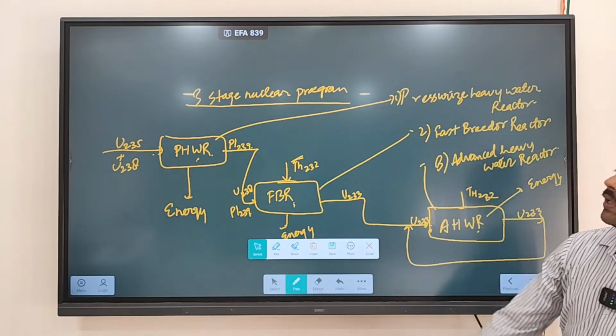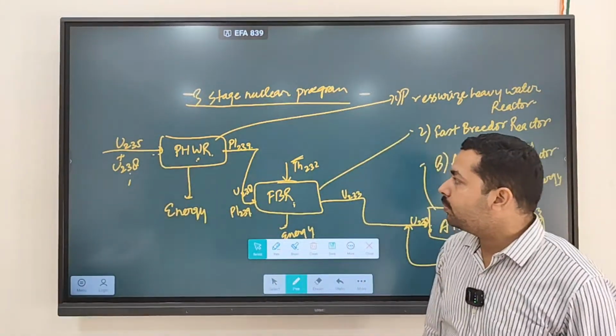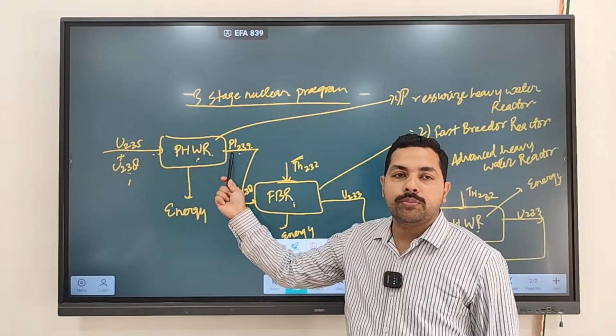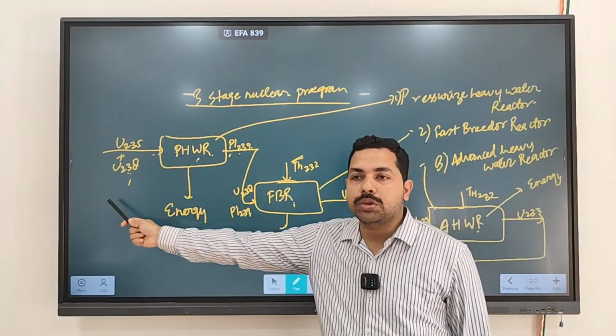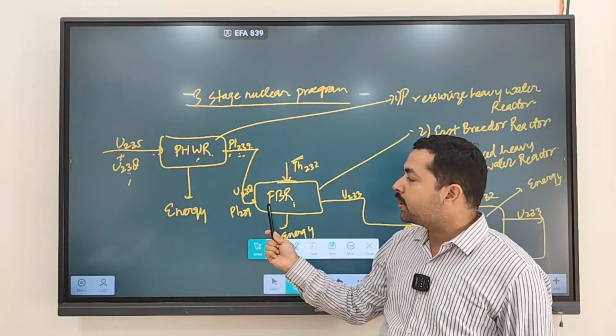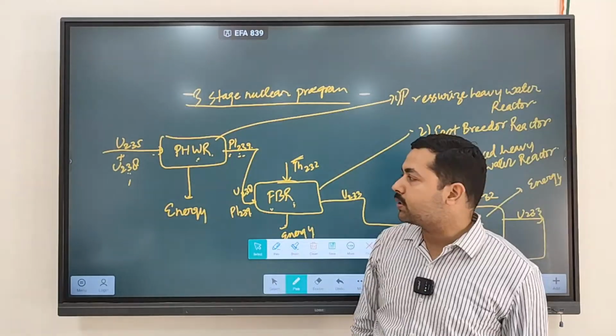In the first stage, India is using uranium. And this uranium-238 is converted into plutonium-239. This plutonium-239 is fed into the second stage.